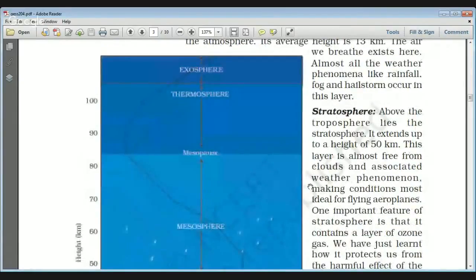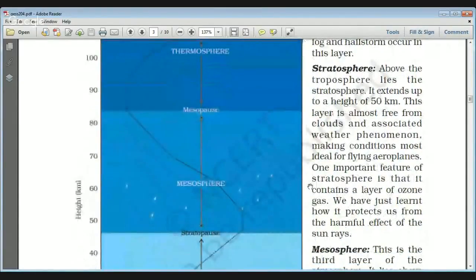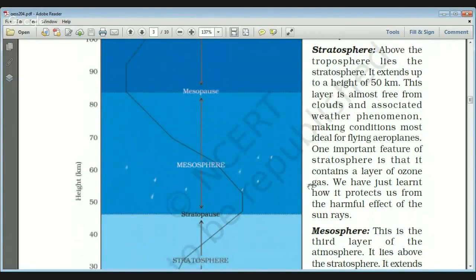Then the second layer is the stratosphere. It lies above the troposphere and extends up to a height of 50 kilometers. This layer is almost clear of clouds. Sometimes some types of clouds are also found in the stratosphere, but we will stick to the scope of this chapter only.